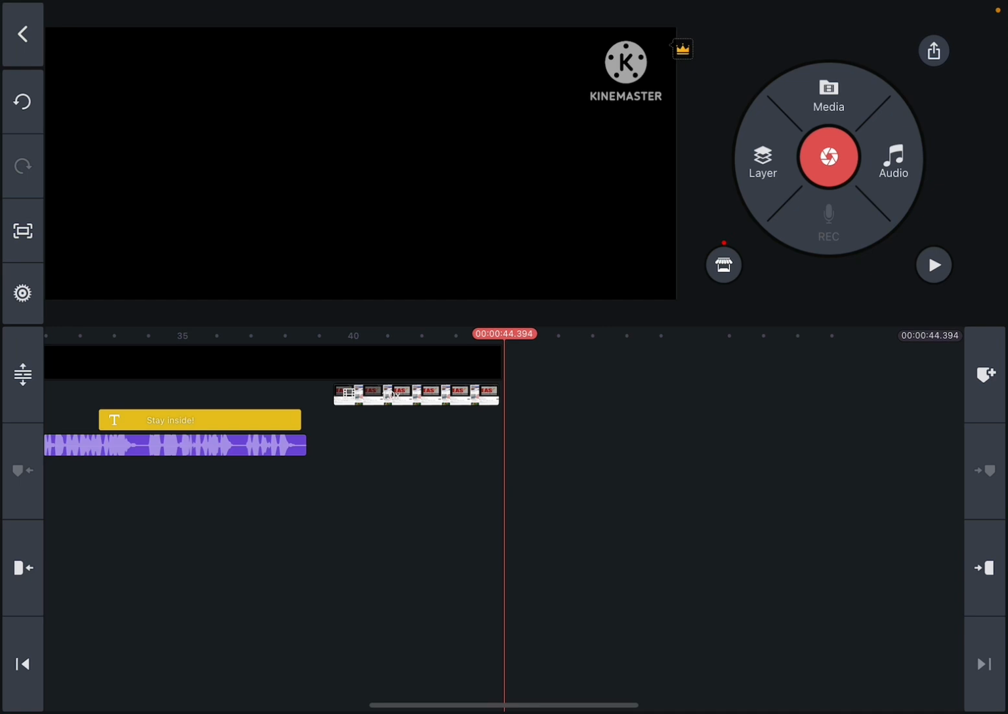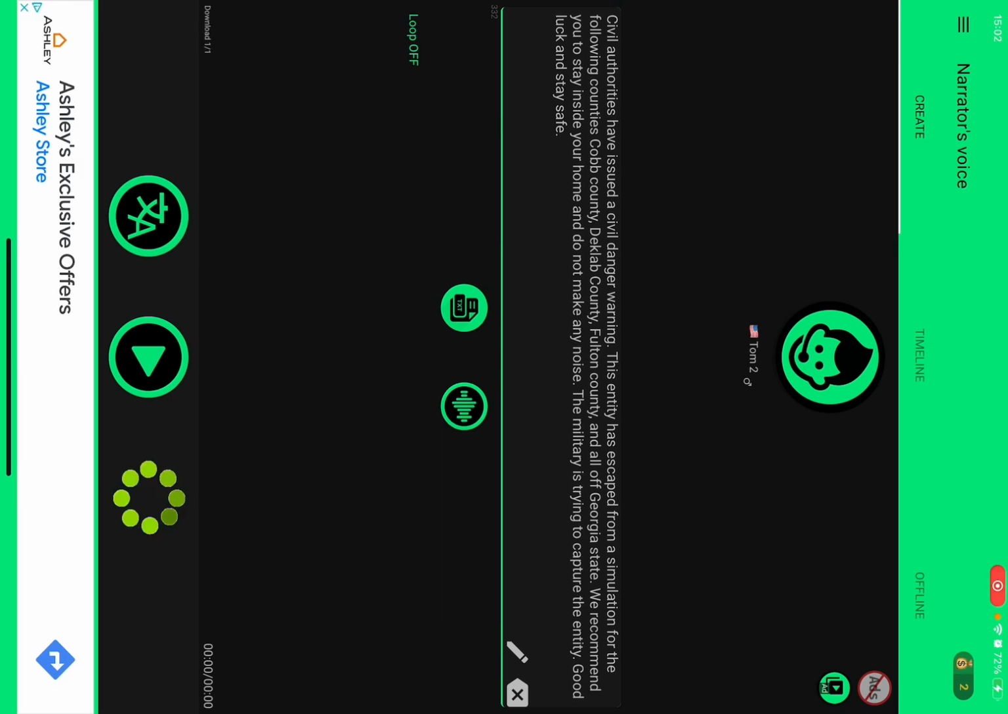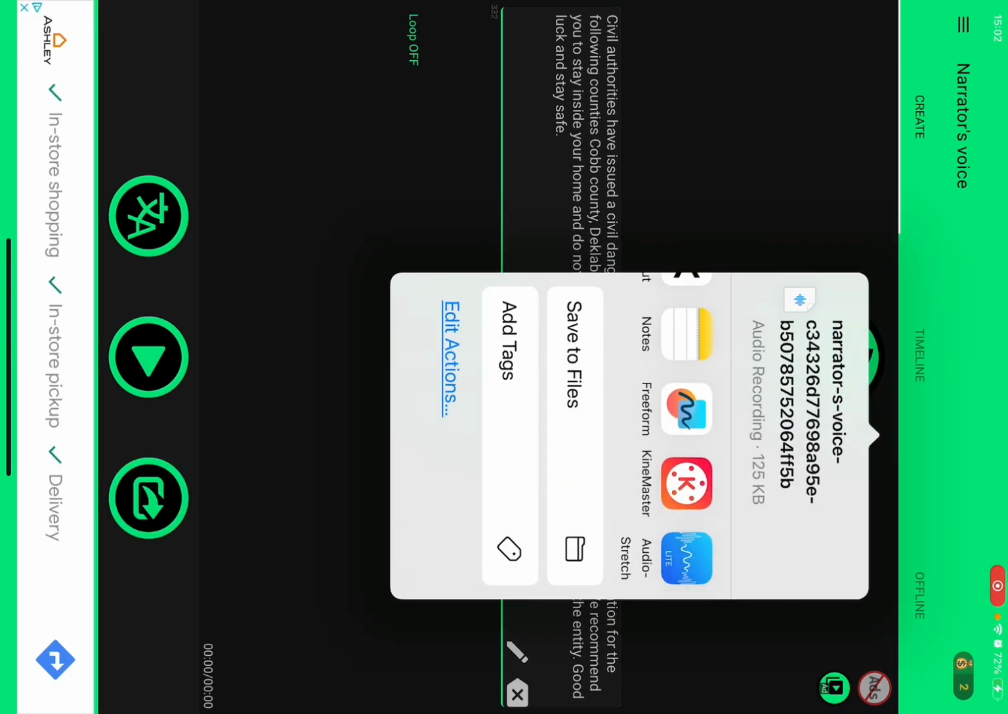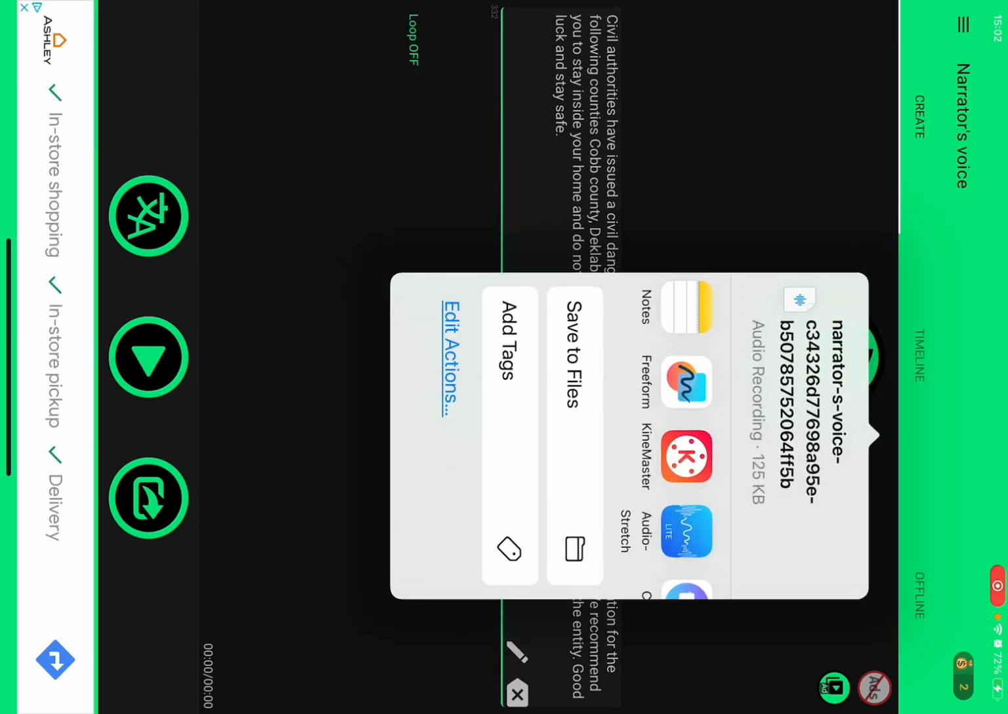So what you do next is do whatever you want, like extend it, and then let me show you a tutorial again. So from narrator's voice to KineMaster, what you want to do is click on the box and arrow thingy, and then share audio to KineMaster. I already did that.